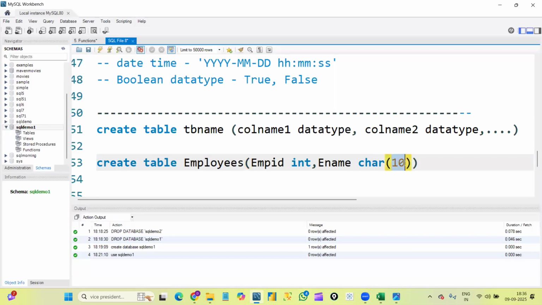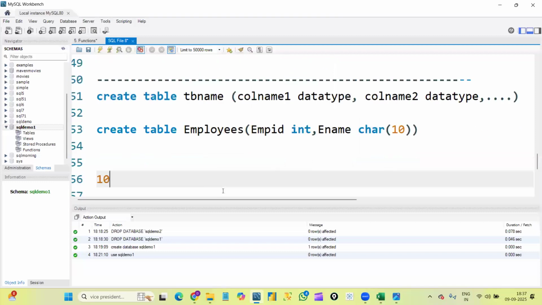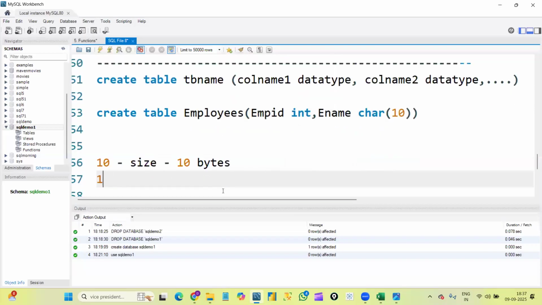Suppose here I'm defining the size as 10, for the employee name column. That is nothing but 10 bytes of memory. Each byte, that is 1 byte, equals 1 character.